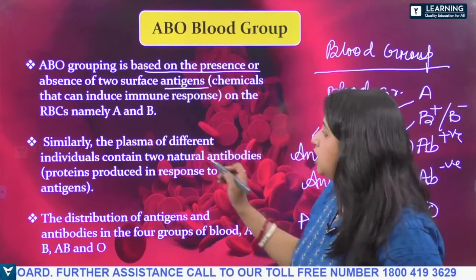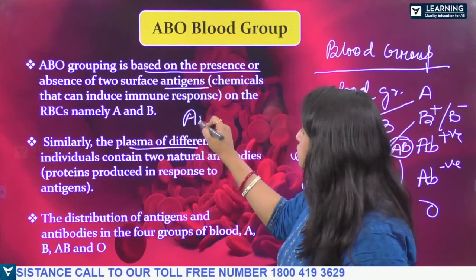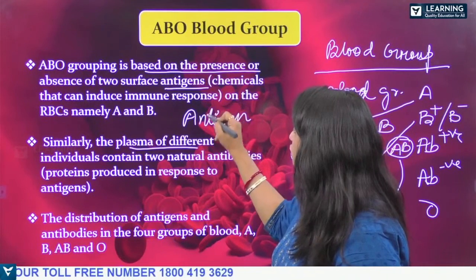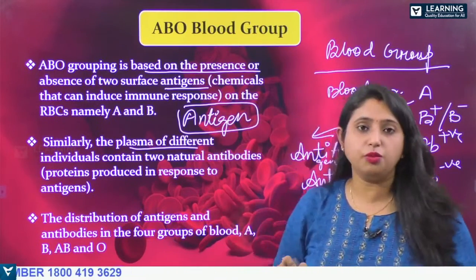So based on the presence of antigen, the blood groups are categorized.